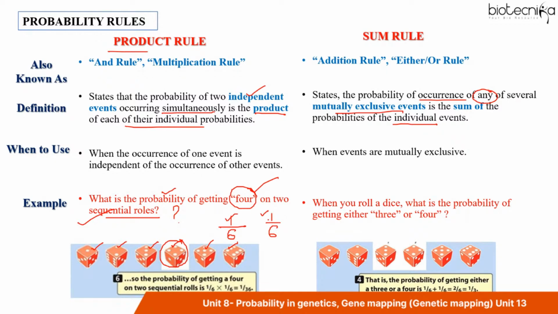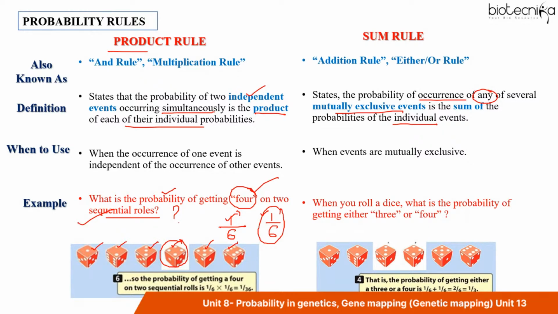Why are these independent events? Because if you have got 1 by 6 when you roll the dice once, and when you roll the dice again, you can again get 1 by 6, because they are independent events. Independent doesn't mean that if you have got 4 on one throw, you cannot get it again. When you play Ludo, it happens, right? You play a chance, you get number 1, then again you throw the dice, you can again get number 1,